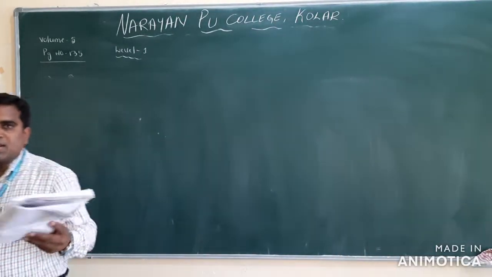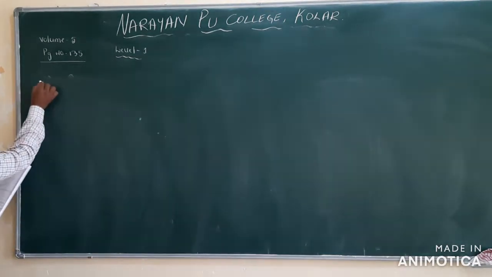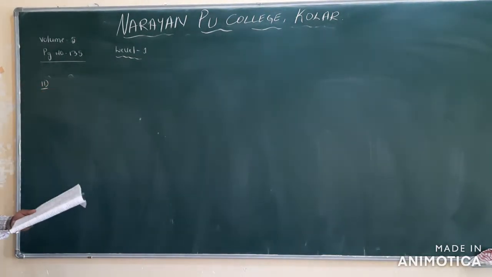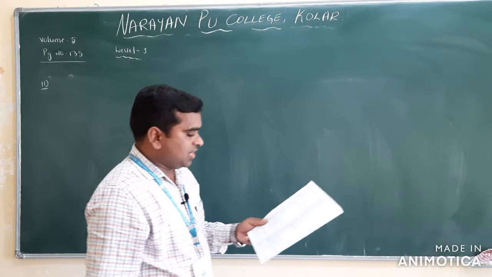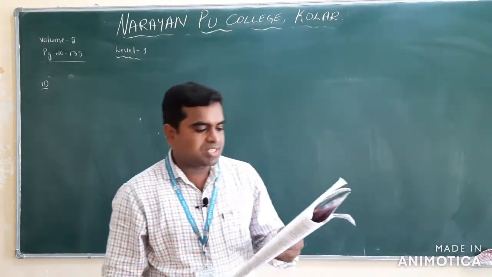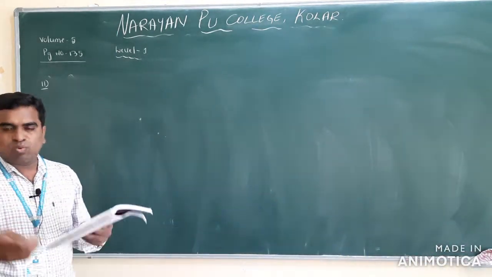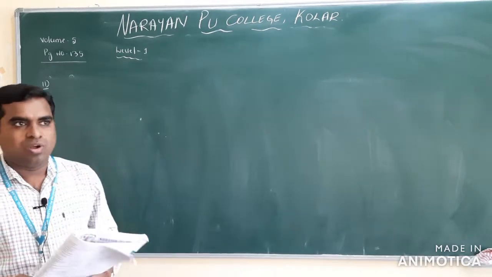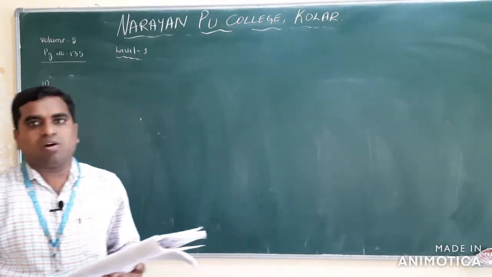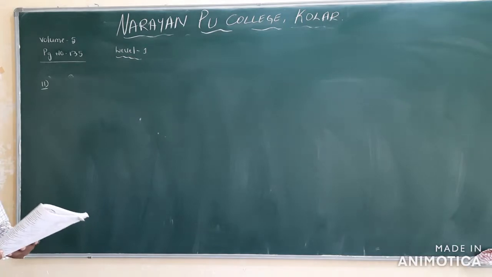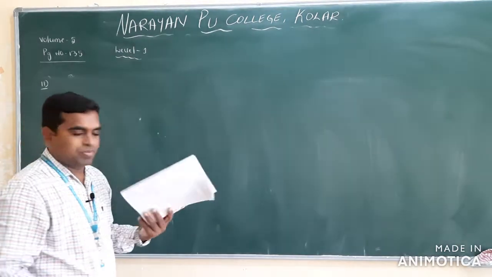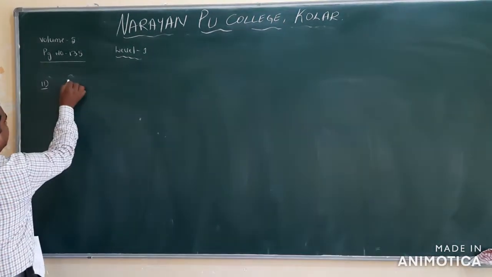Next one, question number 11. What is question number 11? In ethers, the C-O-C bond angle is, as we have already discussed in the structure of ethers, 110 degrees. Clear? Option 3 is the correct one.